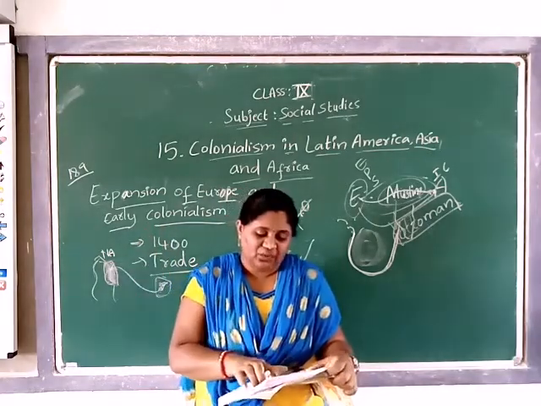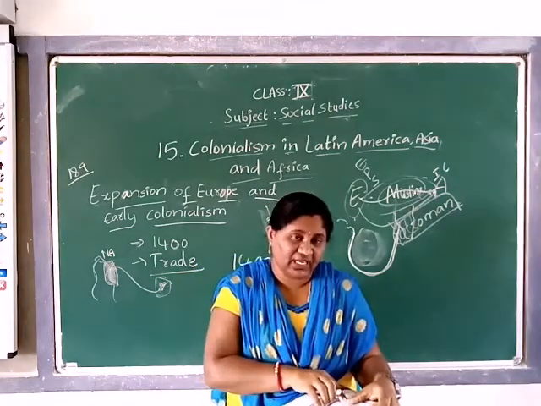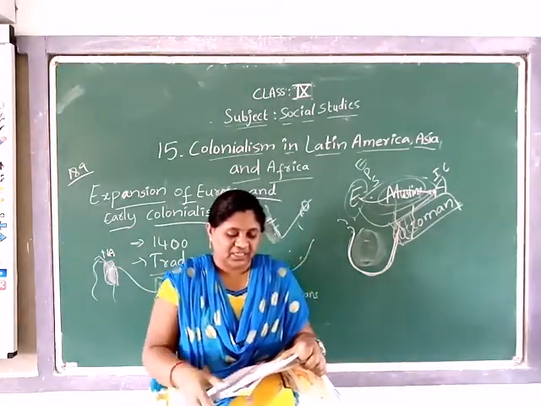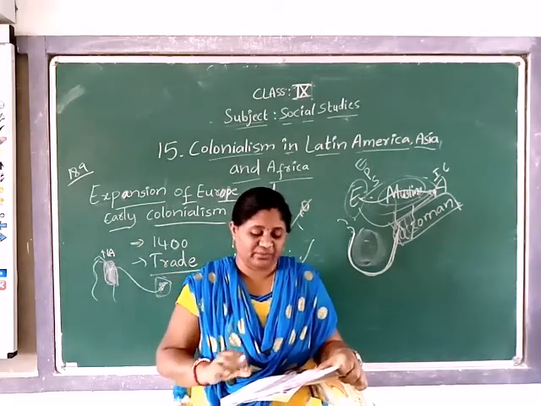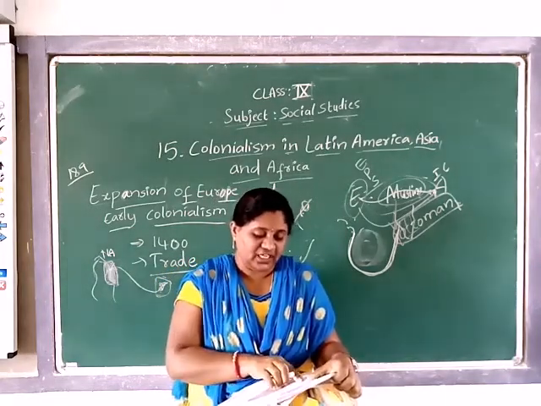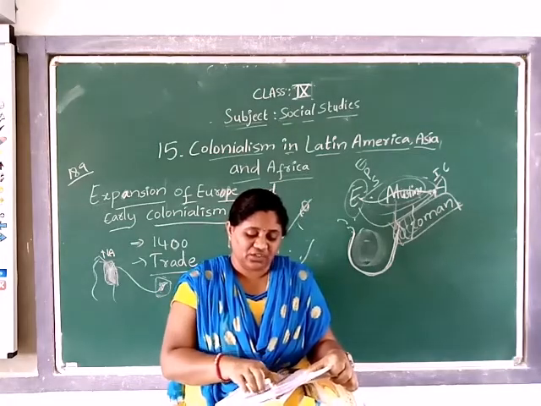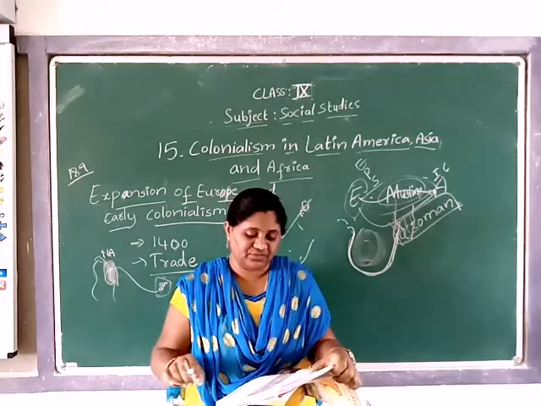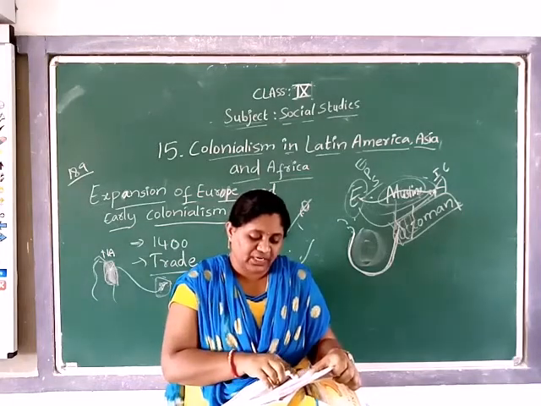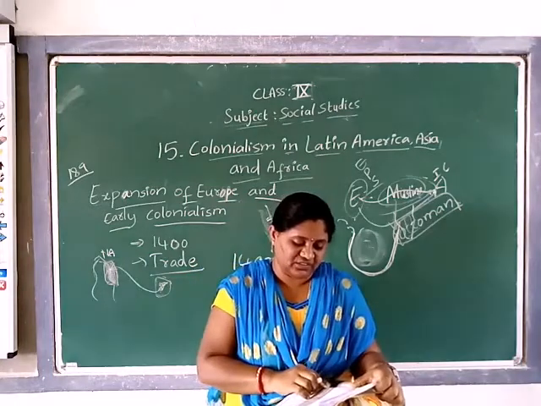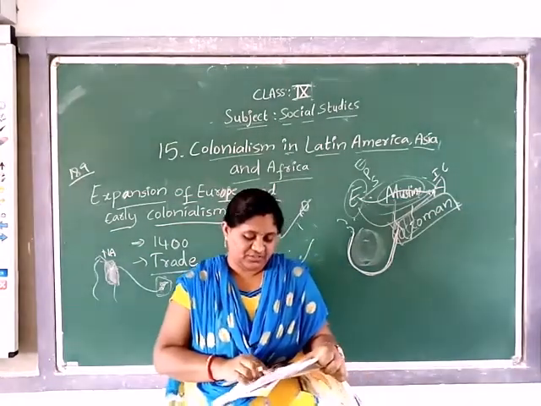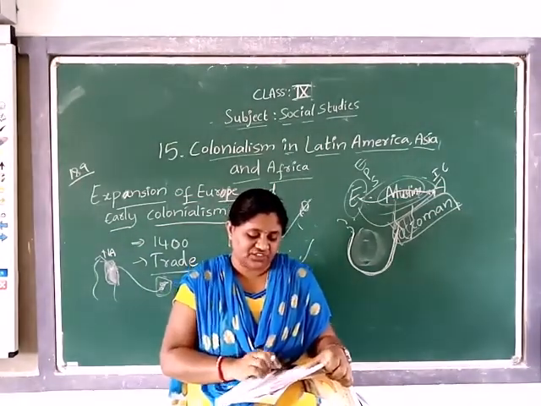However, they needed slave labor to do the work. They realized that it was difficult to enslave the Native Americans. They therefore began to transport a large number of African slaves. These were people who had been captured from the interiors of Africa by Europeans, especially Portuguese traders and their agents.